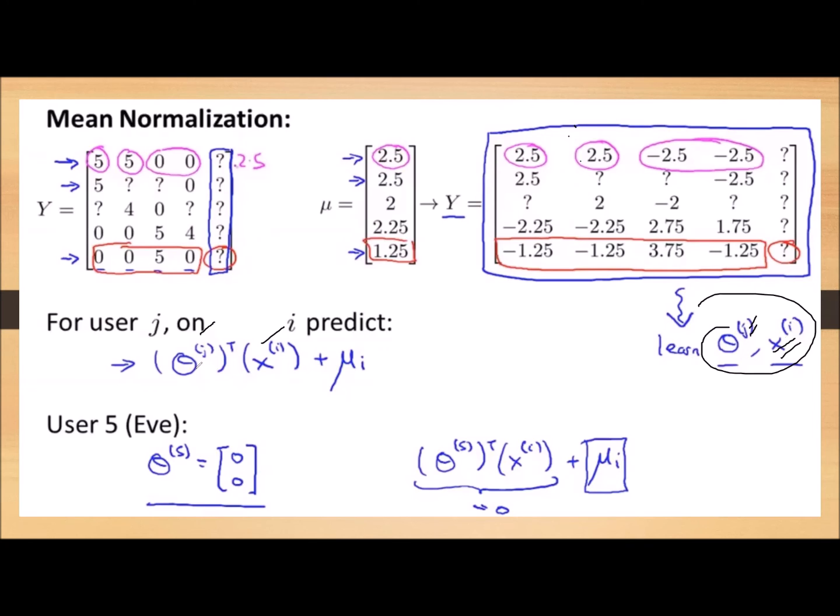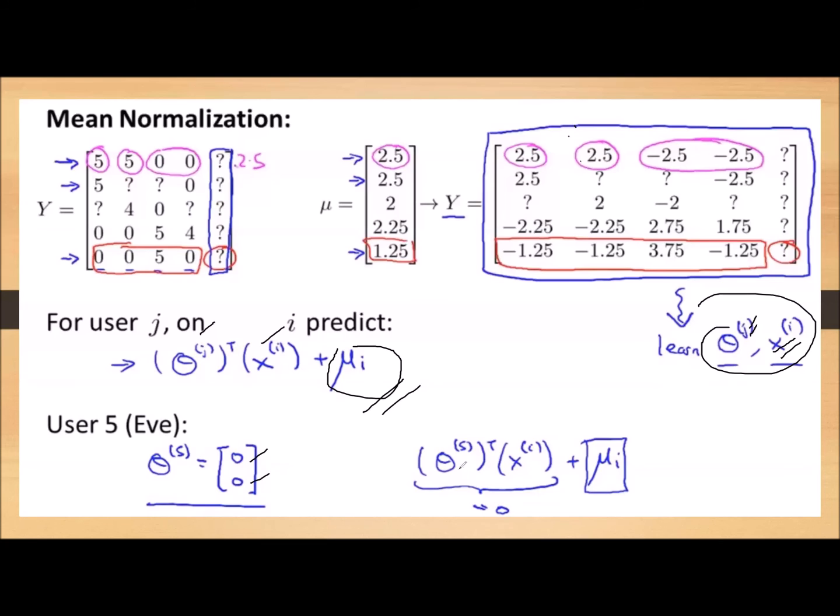So we are multiplying theta j transpose with x superscript i, and we are adding the mean. Why do we have to add the mean? Because we have subtracted the mean. When we want to get the original ratings, we have to add the mean back. As we already discussed, the elements in the parameter matrix theta superscript 5, the interests of Eve, are 0.